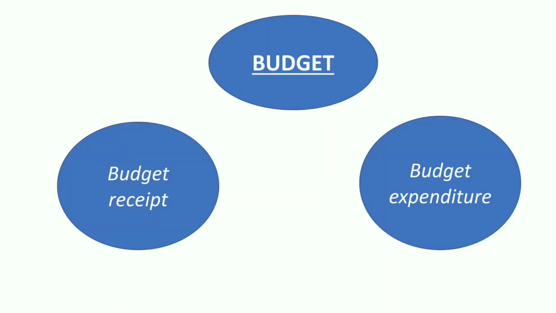After that, the next important topic of this video is components of budget. So basically there are two components of government budget: budget receipt and budget expenditure. Budget receipt means the estimated money receipt of the government from all sources during a financial year. That is, what will be the earnings of government in a financial year.